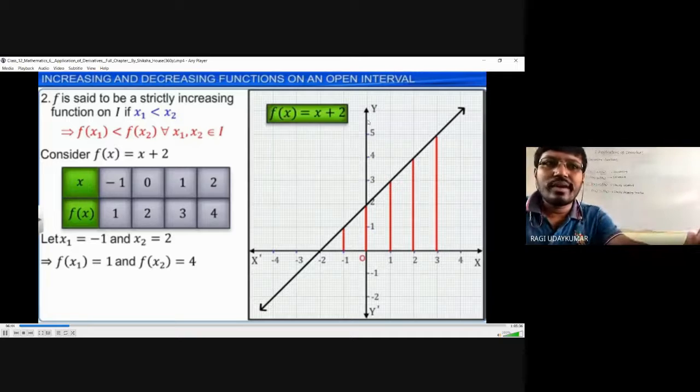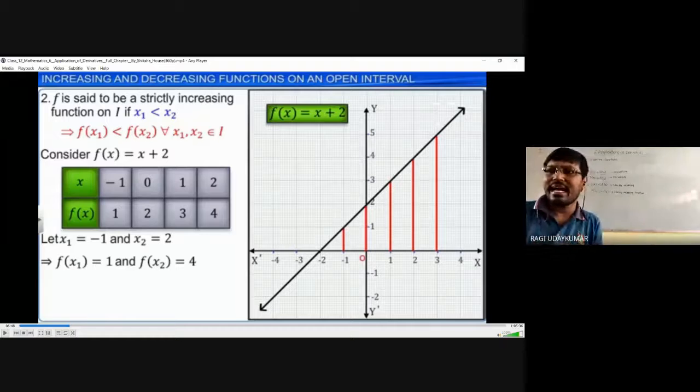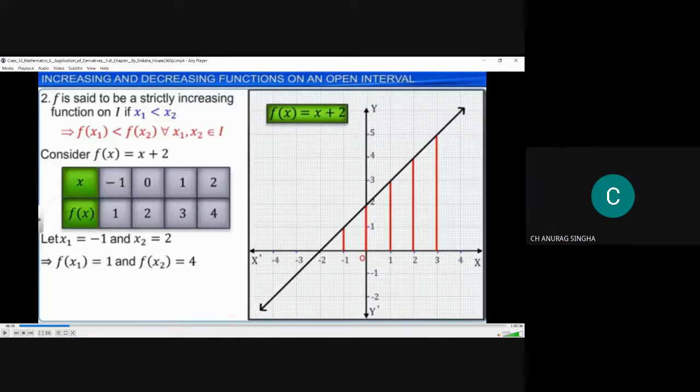Here you are not going to get the equal value. Simple thing you can remember: in the graph of any function, if you get a line which is some part parallel to the x-axis, it is an increasing function, not strictly increasing. The first graph is an increasing function, because you are getting equal values in some place. Did you get my point? Yes, sir.